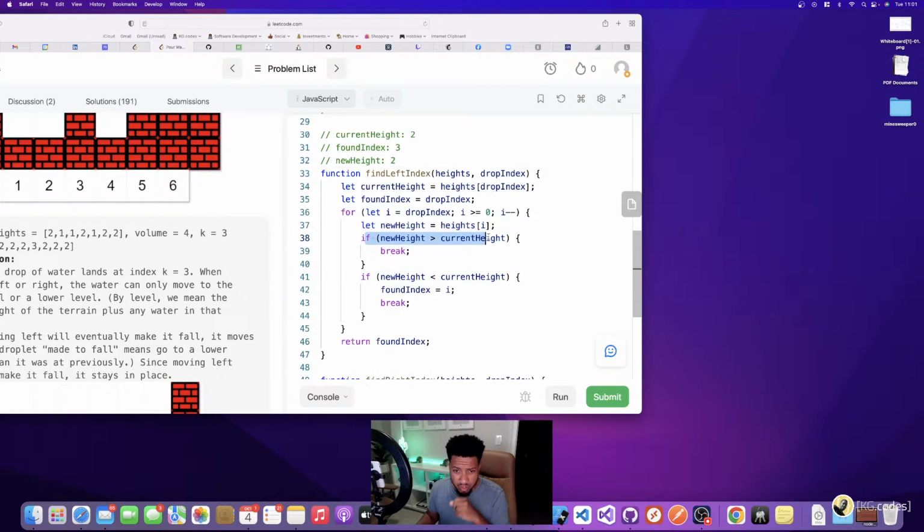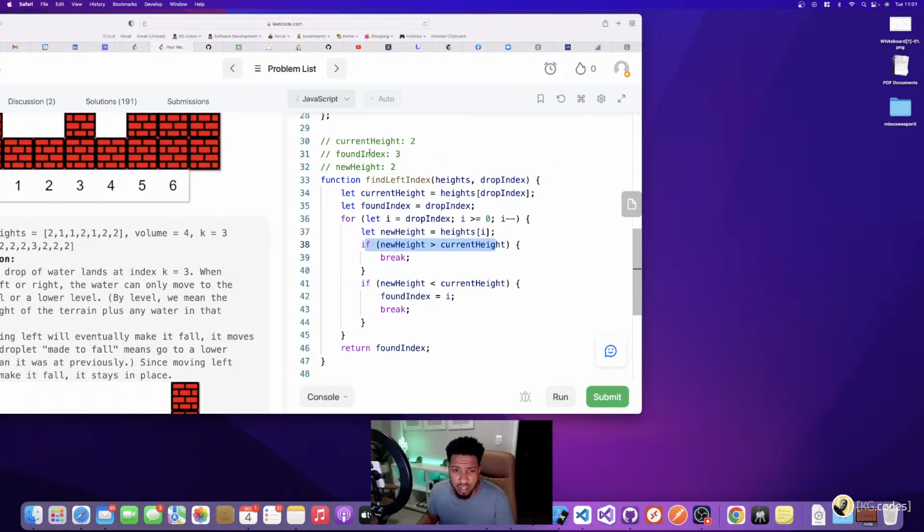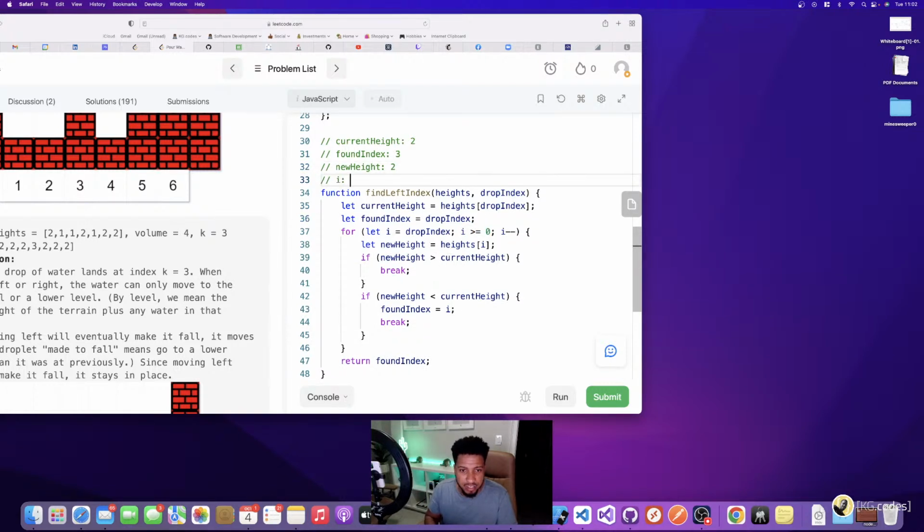With the new height being 2, 2 equals 2, so I don't get into any of these conditions. I skip both conditions because new height isn't greater than or less than, it's equal to. Then I go back in my loop and go down 1. And it's not greater than 0. So now my new index, since it started at, which I probably need to keep something for I too.